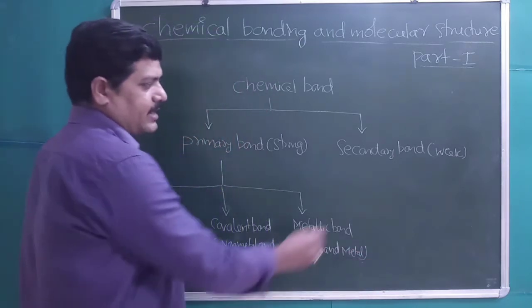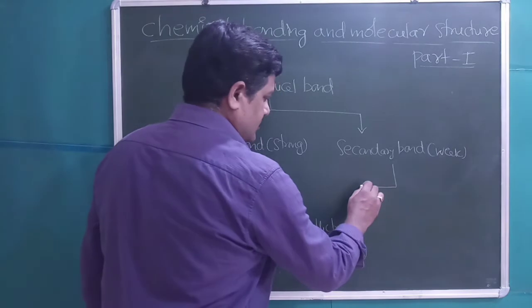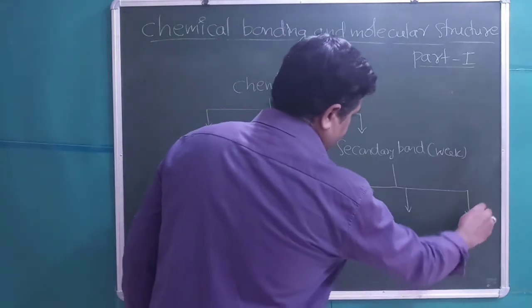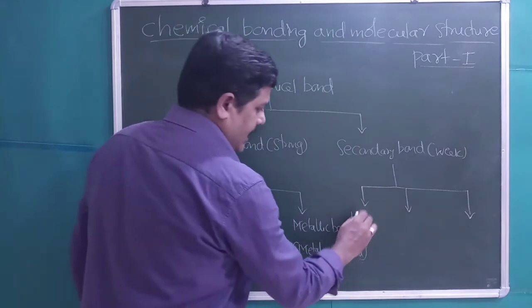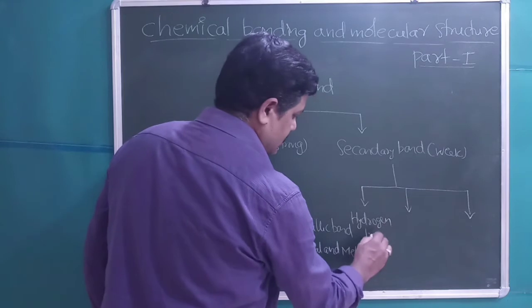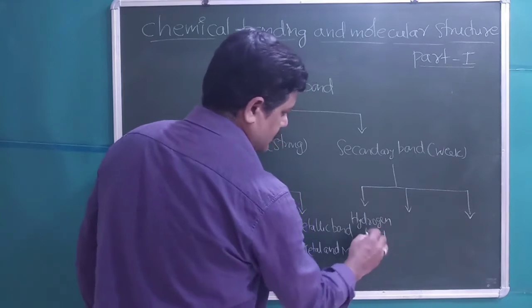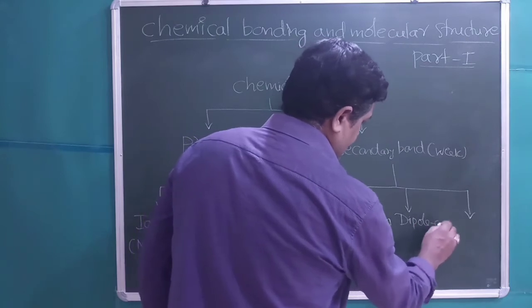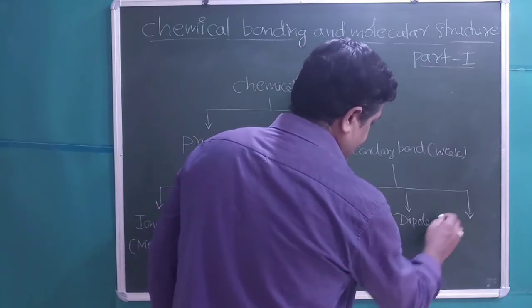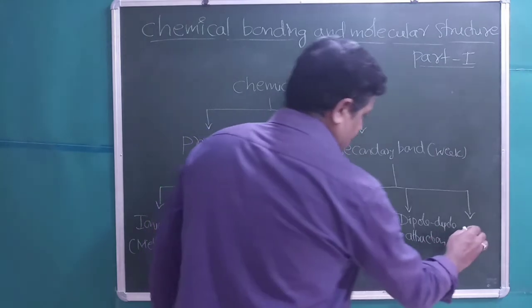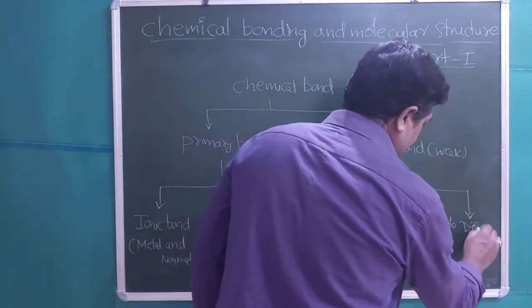Students, secondary bonds are again classified into three types. Those are hydrogen bond, dipole attraction, and the third type is dispersion forces.